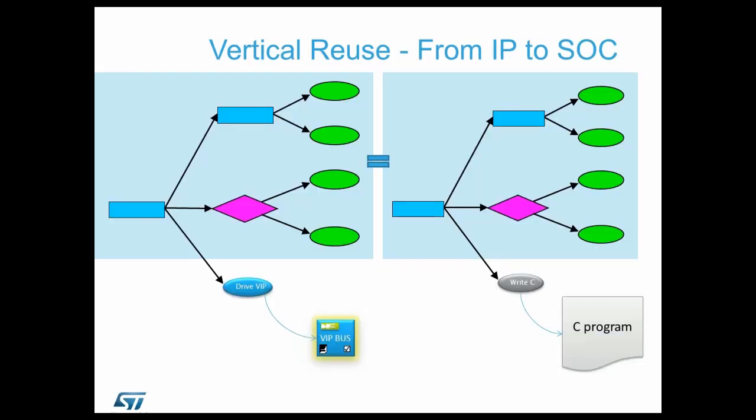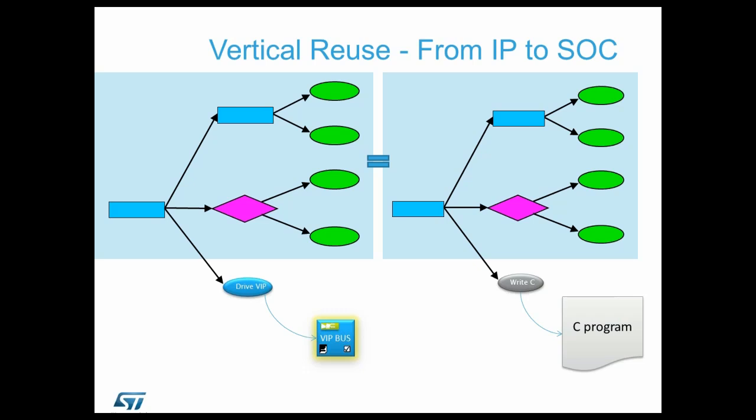Then you're going to ask me why do we do that? One of the main reasons we have seen and main interest for that is that using exactly the same sequences to drive verification IPs in an IP test bench, you are also able, by just changing the leaf nodes, to generate C code that is going to run on any of your software-centric environment.